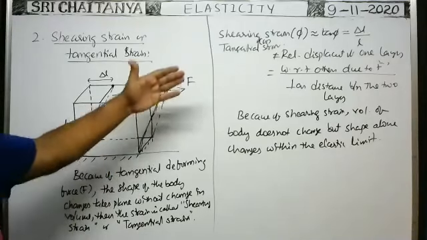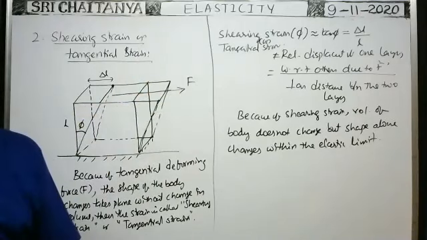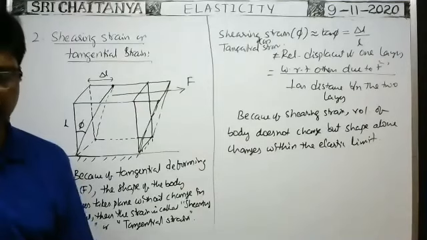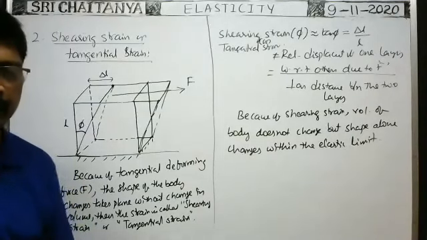Any type of strain is the ratio between two similar quantities. That's why it does not have any unit or dimensional formula.